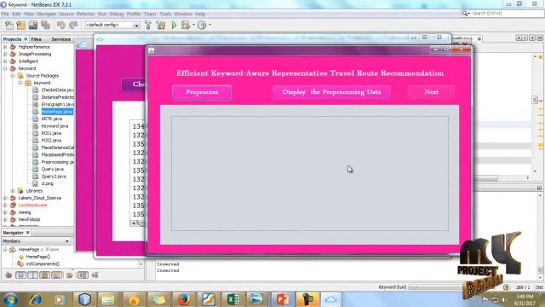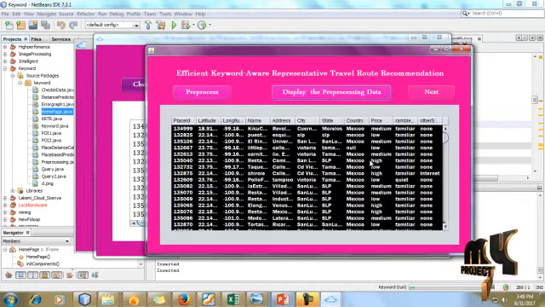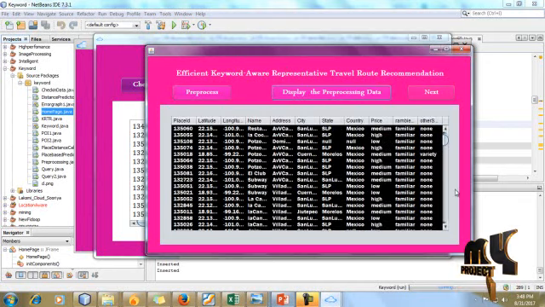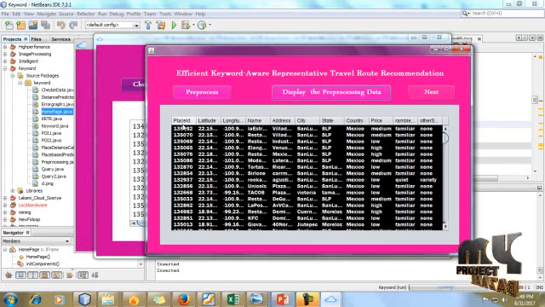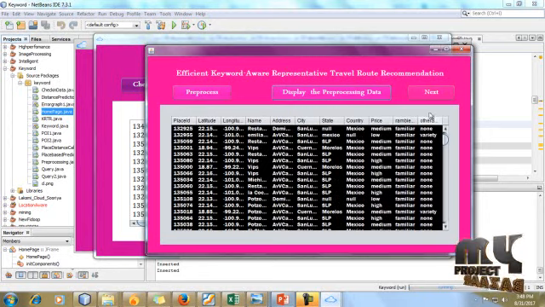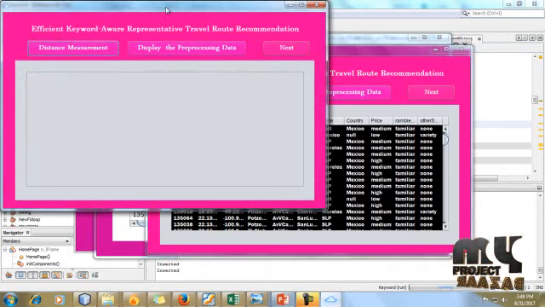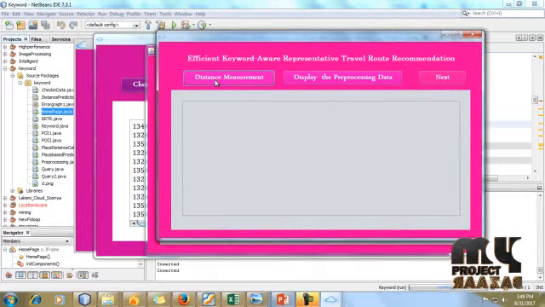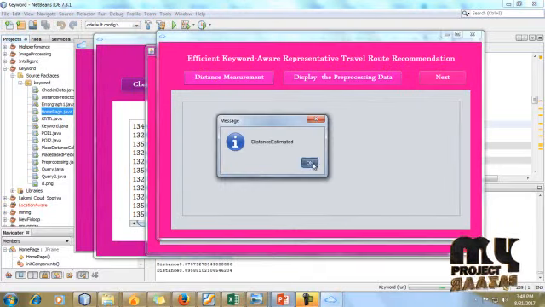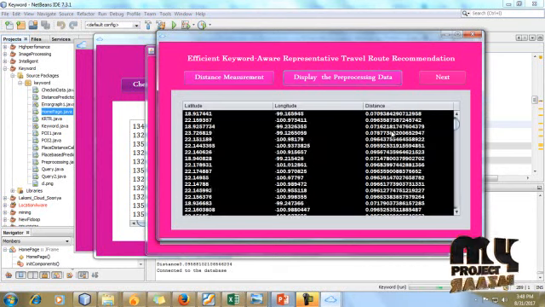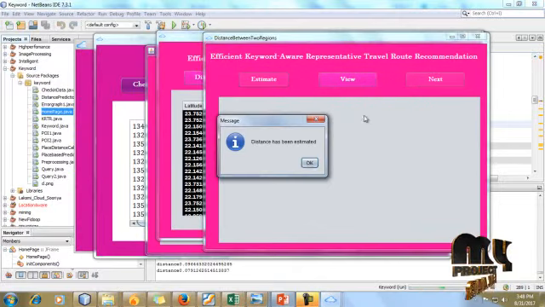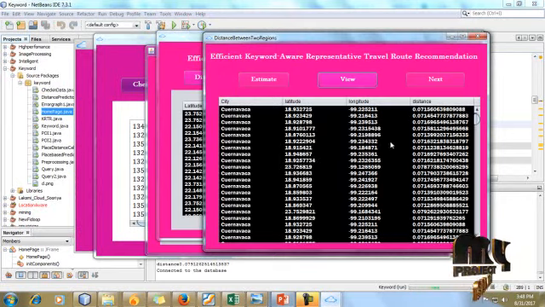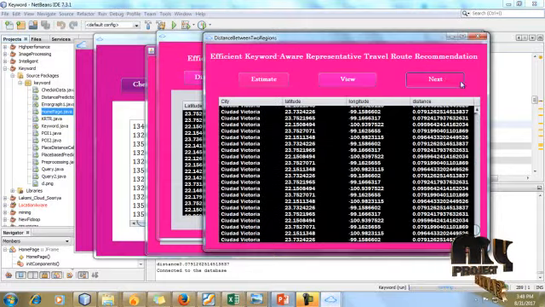Here we have to neglect our unwanted data, and it should be loaded into the database. So this is our data set which is loaded into the database. These are the attributes used in our data set. So click next. So here we have to calculate the distance measurement. So distance can be measured with the help of latitude and longitude. So distance should be calculated successfully. After that we have to estimate our distance city based. So it should be calculated successfully, and click next.